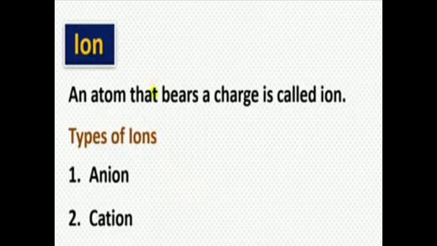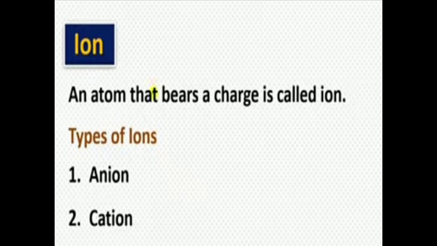You generally know that compounds are composed of metals and non-metals, and they contain charged species. These charged species we term as ions. Ions may consist of a single charged atom, or a group of atoms that have a net charge on them.